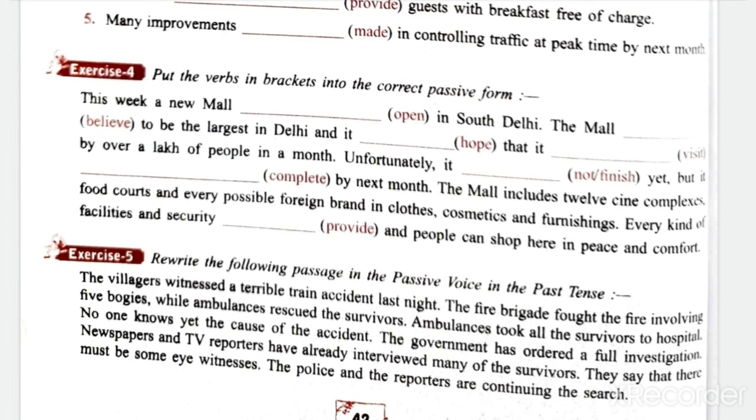Okay. Then next is exercise 4. Here we have to write the verbs according to the meaning of the sentence in different tenses. Okay, in passive voice. This week a new mall dash in South Delhi.